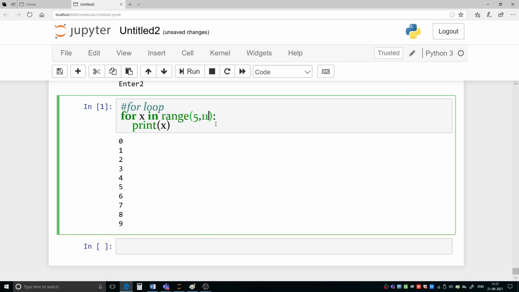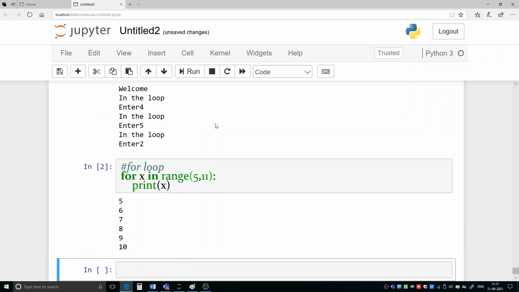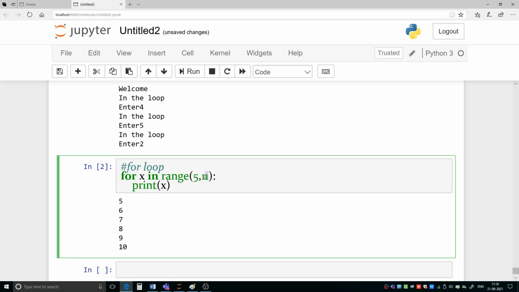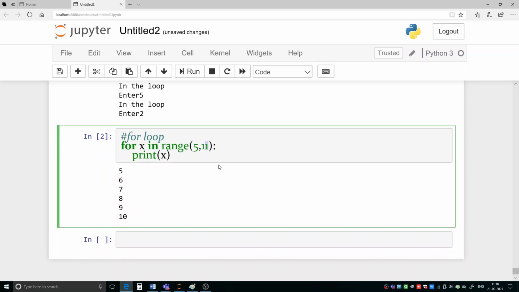Okay, so if you are running it now, then you see it started from 5 and it is printing till 10, because we have given finishing point 11. So finishing point will not be touched. As soon as it reaches there, the loop will be terminated. So 11 is our termination point, we can say. Okay, 11 is the termination point for this loop.